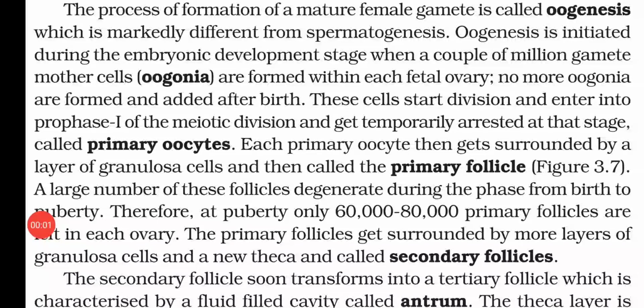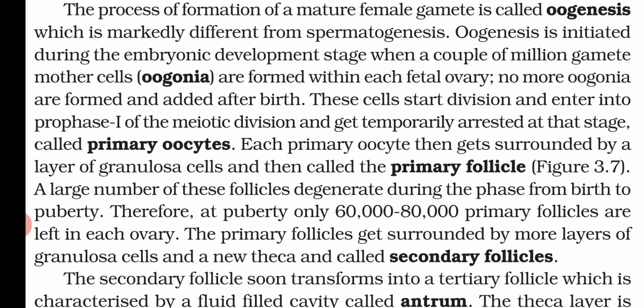Now the process of formation of the mature female gamete is known as oogenesis, and this oogenesis is entirely different from spermatogenesis. Now how it is different, let's see. Oogenesis is initiated during the embryonic development, while spermatogenesis starts at puberty.